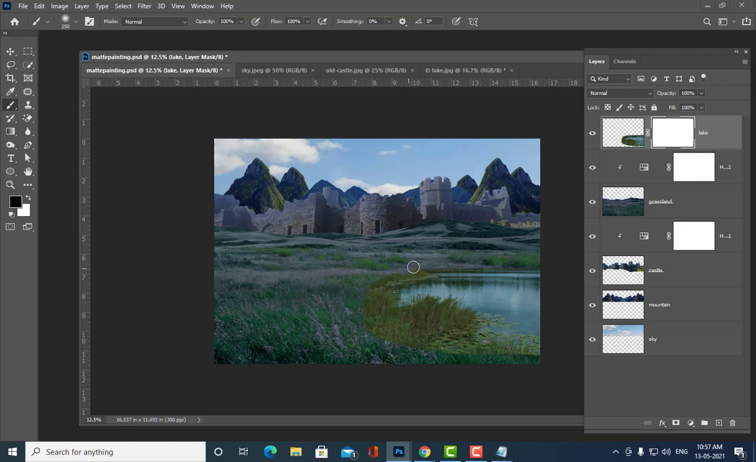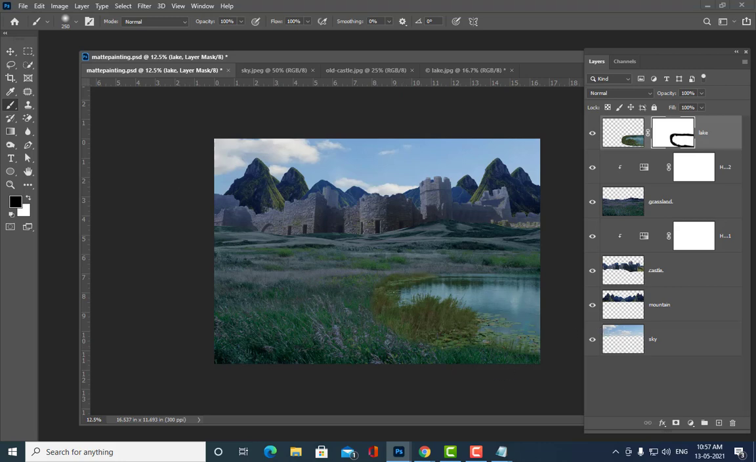So let me actually see. Let me remove the seam. What happened? Okay, so I have removed the seam, but still we have a problem, that is, see, this grass is yellowish color. We have to remove that yellow color grass also. So how to remove that yellow grass?